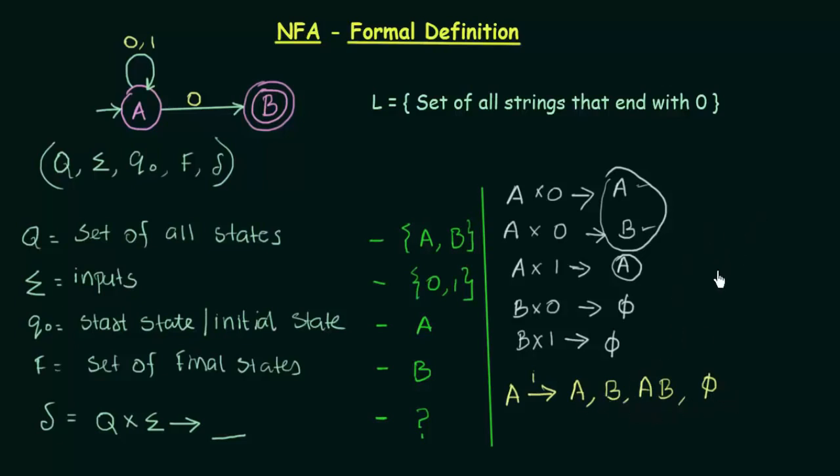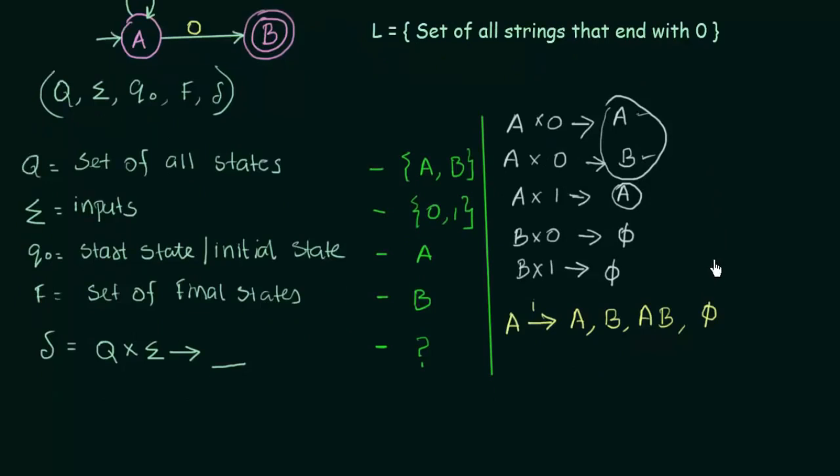Now let's take another example. Suppose we have three states, A, B, and C. In this example, suppose in state A we get a particular input. What are the possibilities to which A can go?